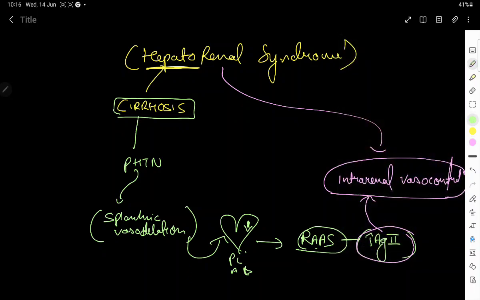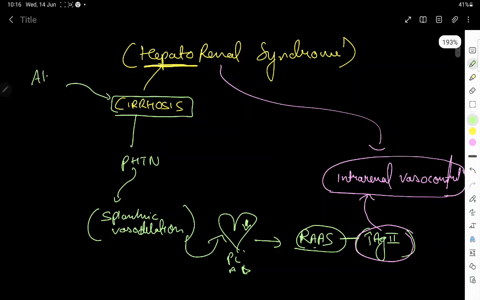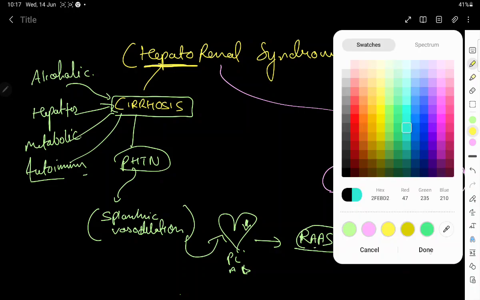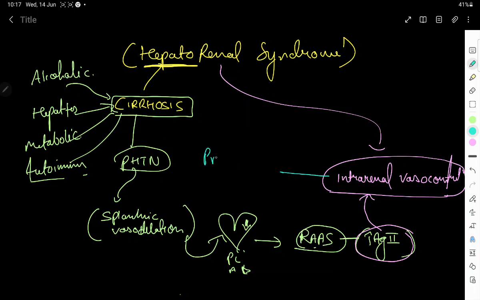So we have cirrhosis, and this cirrhosis is the end result of every chronic liver disease. Mostly these are because of an alcoholic reason, but it can be because of a non-alcoholic reason like hepatitis. It can have metabolic causes like Wilson's and, say, hemochromatosis, or it can have autoimmune causes and whatnot. So finally, cirrhosis leading to portal hypertension, leading to splanchnic vasodilation, and activating the RAS, leading to intrarenal vasoconstriction. This intrarenal vasoconstriction is going to manifest as a pre-renal impairment.